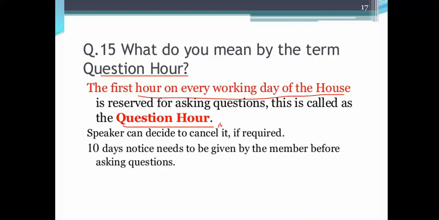Question hour. The first hour of every working day of the house is for asking questions. Now, what is the difference between question hour and Zero Hour? In Zero Hour, you can ask a question without earlier information to the minister. In question hour, you have to inform the minister 10 days before, and you have to ask the same question of which you have given the information. That is called question hour.